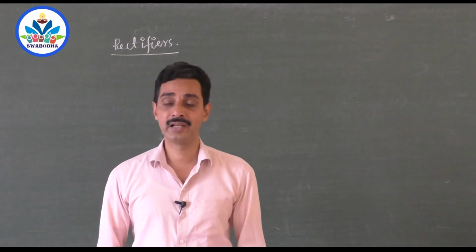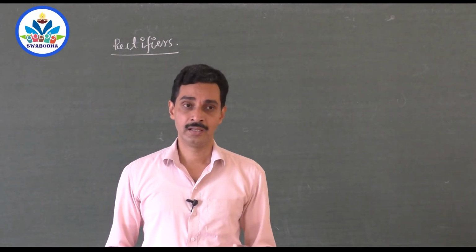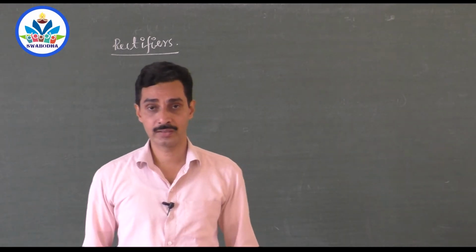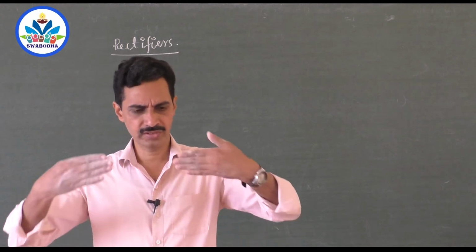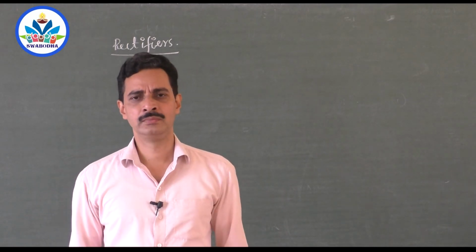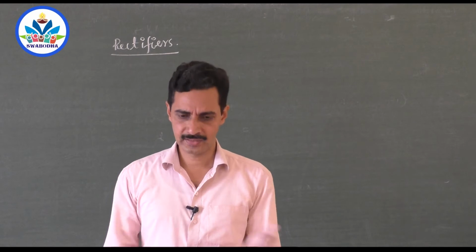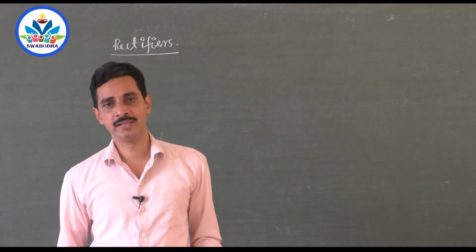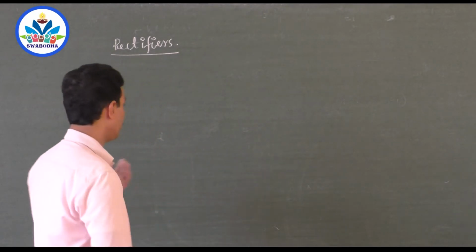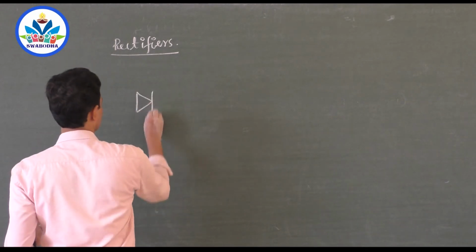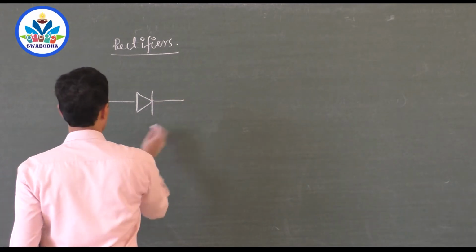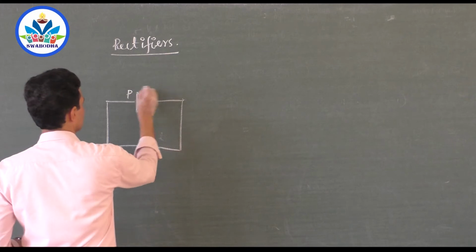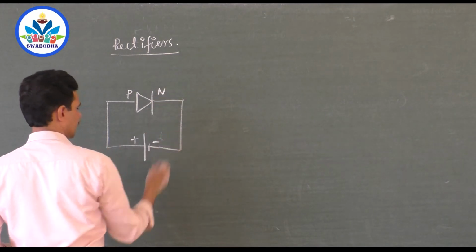So one of the devices that is constructed using the semiconductors is a semiconductor p-n junction diode, or simply diode. In the single wafer we develop p and n type, and there is a diffusion of current, and there is a drift of current, and you can use it in a very special way. The symbol for a diode is like this, correct? This is the symbol of the diode. You can forward bias it like this by connecting the p side to the positive of the battery and the n side to the negative of the battery.